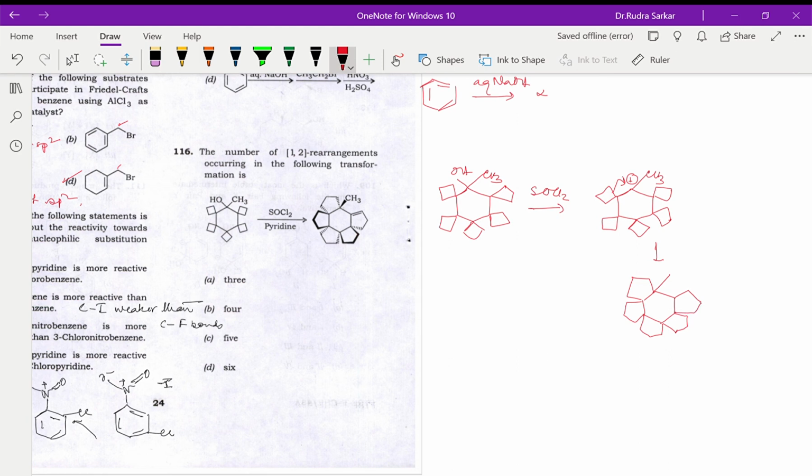This is the other ring expansion. And now that would mean the positive charge will come here. And there is an H over here, so this will be going away, giving you the product. So how many ring expansions are possible? We will say 1, 2, 3, 4, 5. So answer would be 5.